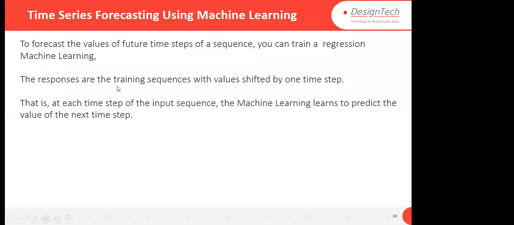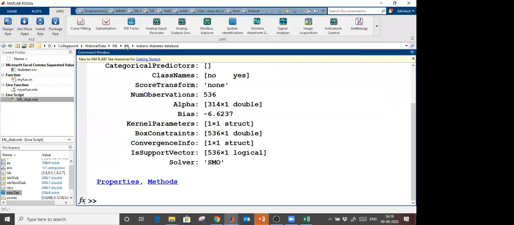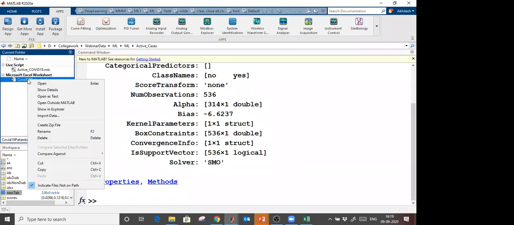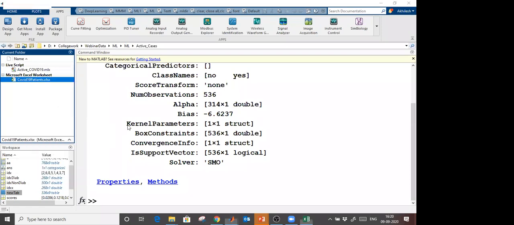Second, the responses are the training sequences with the values shifted by one time step. So you got what it means? I will show you when I open that. At each time step of the input sequence, the machine learning model learns to predict the value of the next time step. Let me show you with this Excel file how to make it a forecasting model.